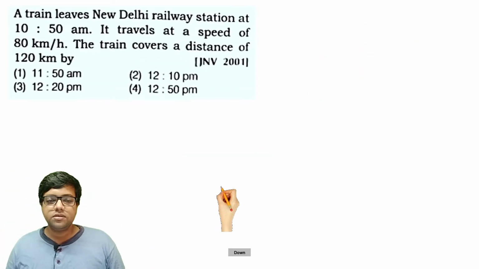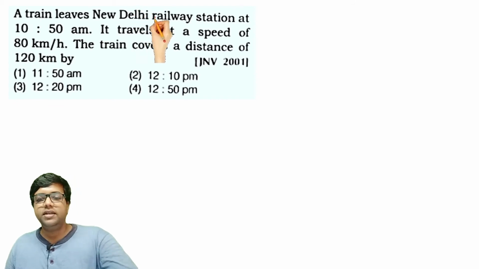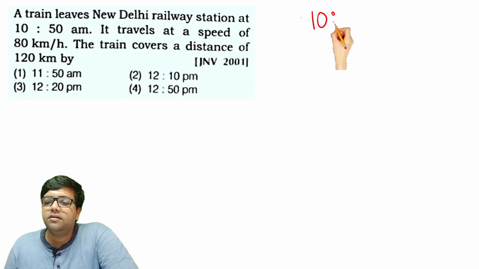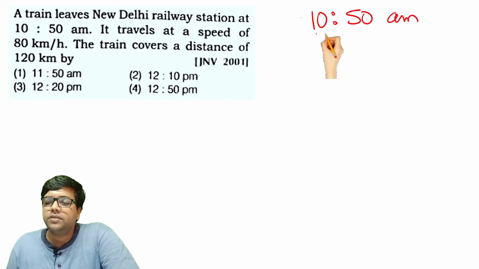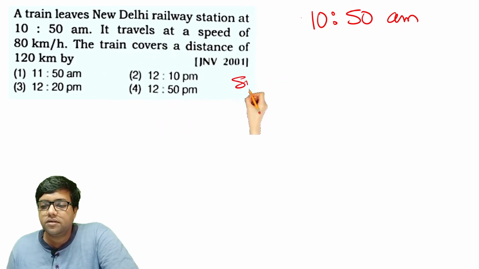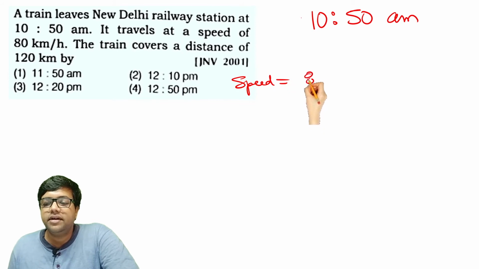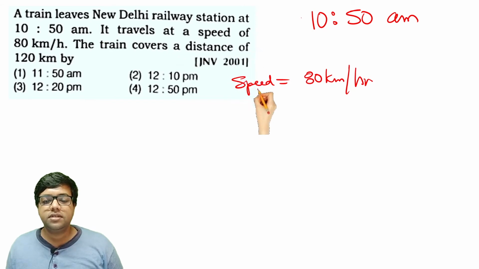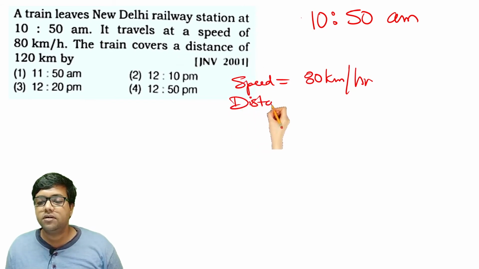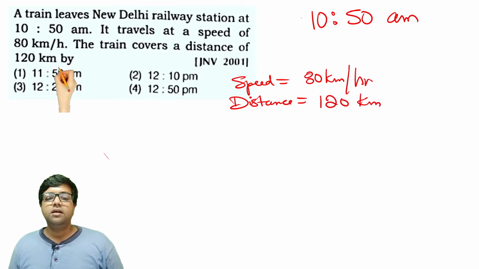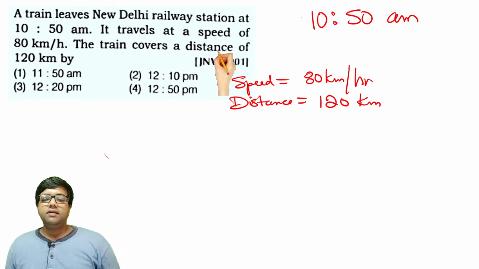Okay, let's move ahead. A train leaves New Delhi's railway station at 10:50 a.m. It travels at a speed of 80 km per hour, and the train covers a distance of 120 kilometers.